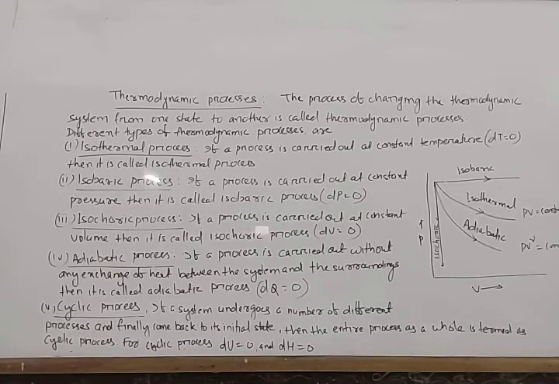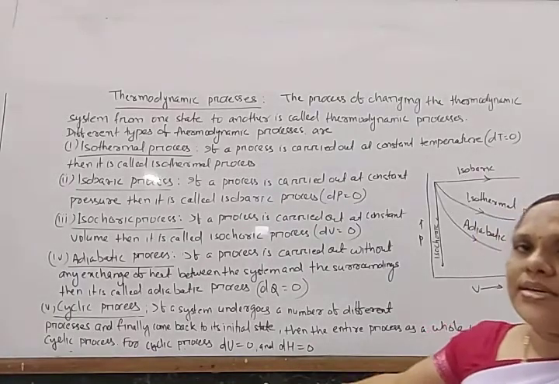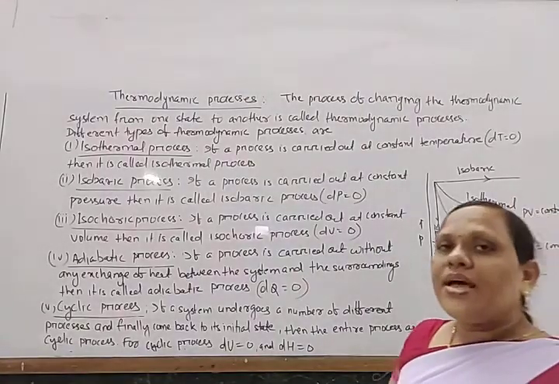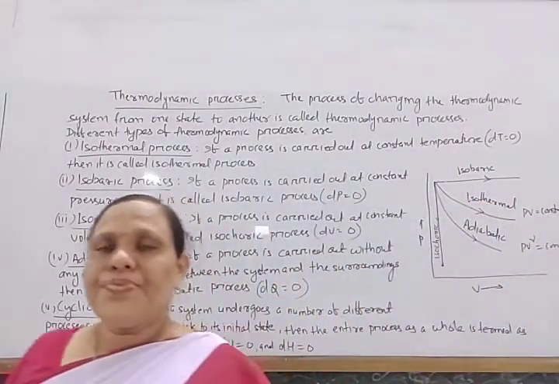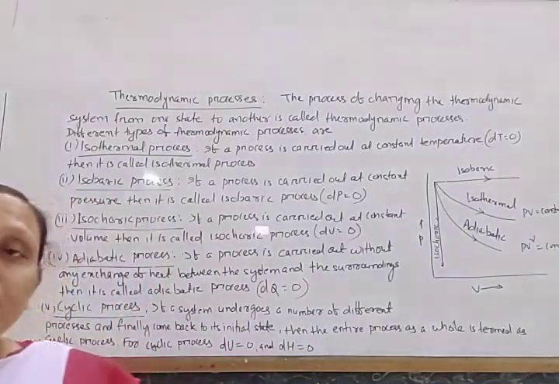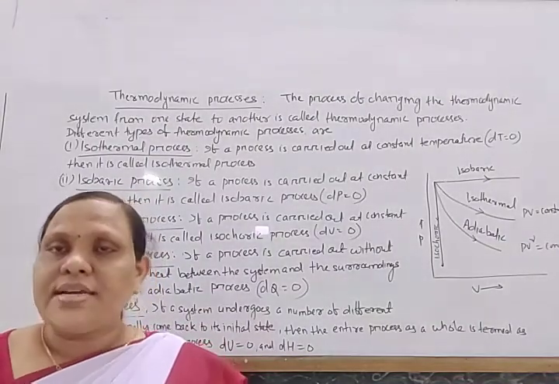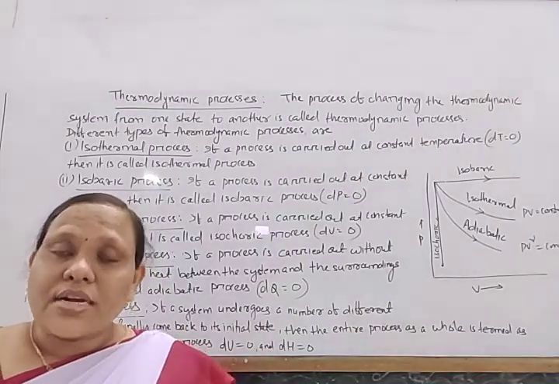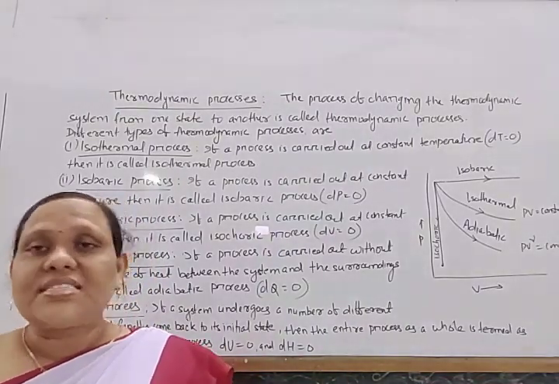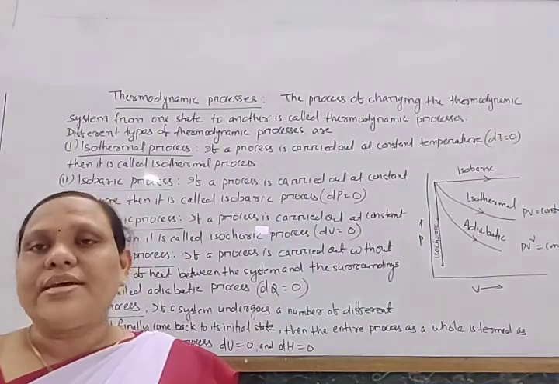So for a cyclic process, the change in internal energy dU is equal to 0 and dH is equal to 0. And what is a reversible process, an irreversible process, what is internal energy, what is work, what is heat, and how this exchange takes place, we'll discuss in the next class.